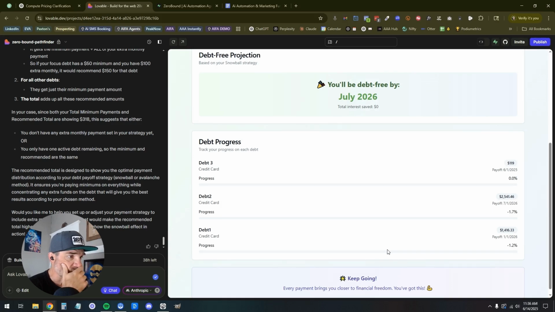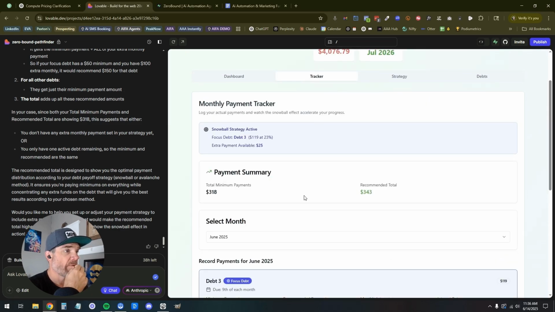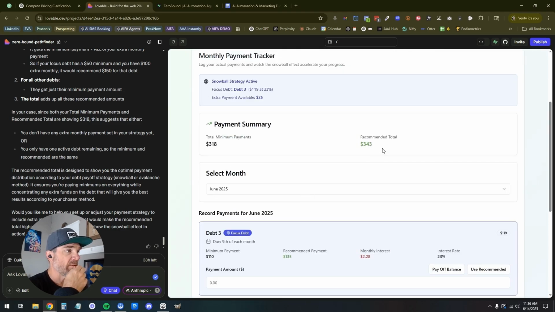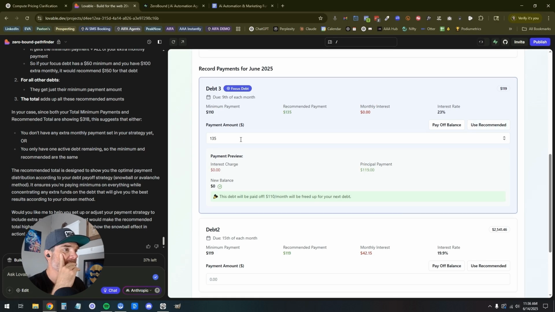Cool. Let's go ahead and jump in and let's make a payment to the tracker. Recommended amount, recommended total 343. Use recommended. That actually makes a ton of sense. Does it? Does that make a ton of sense? Recommended payment. Why?